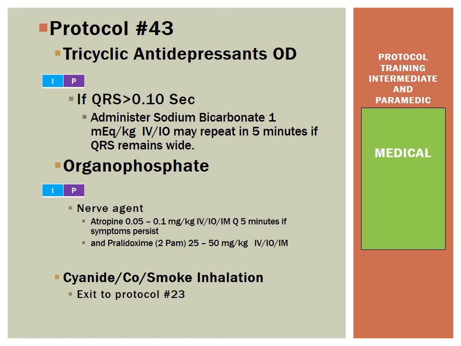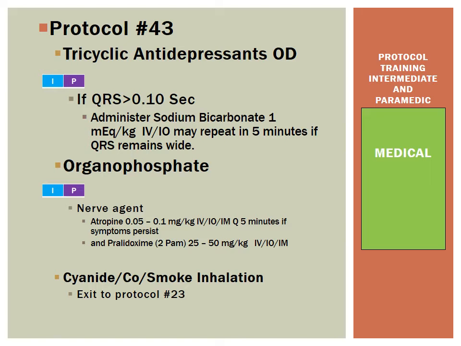For our tricyclic antidepressant overdose patients that are pediatric, our IMP level providers, you're going to be looking at your ECG. Is there a wide QRS greater than 0.10 seconds? You're going to administer sodium bicarbonate at 1 milliequivalent per kilogram IV IO, and you can repeat in 5 minutes if those QRSs remain wide.